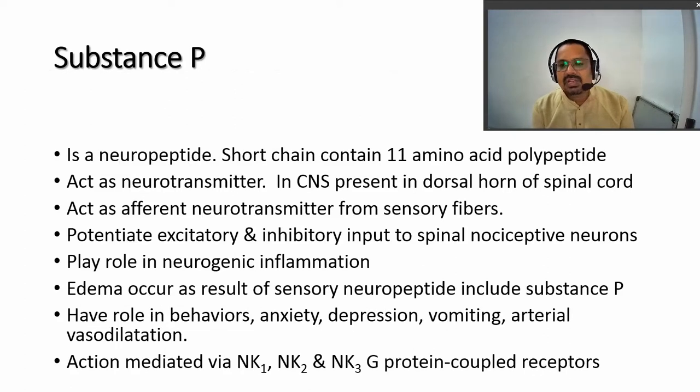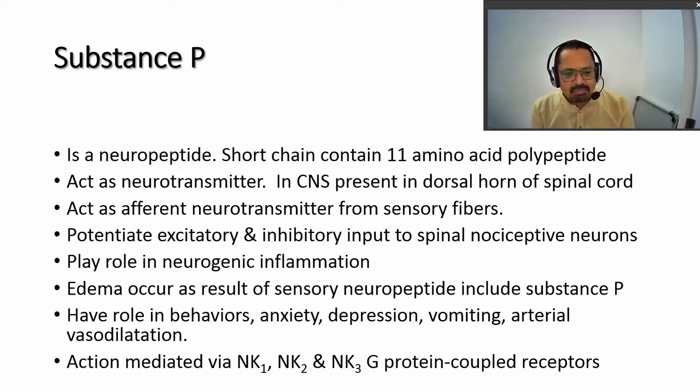Next neurotransmitter is substance P, which is also called the neurotransmitter responsible for pain. P for pain, we can remember it as. It is a neuropeptide, a short chain 11 amino acid polypeptide. It acts as a neurotransmitter in the CNS, where it is present in the dorsal horn of the spinal cord. It acts as an afferent neurotransmitter from the sensory fiber. The excitatory and inhibitory inputs in spinal nociception from the spinal neurons are potentiated by substance P.